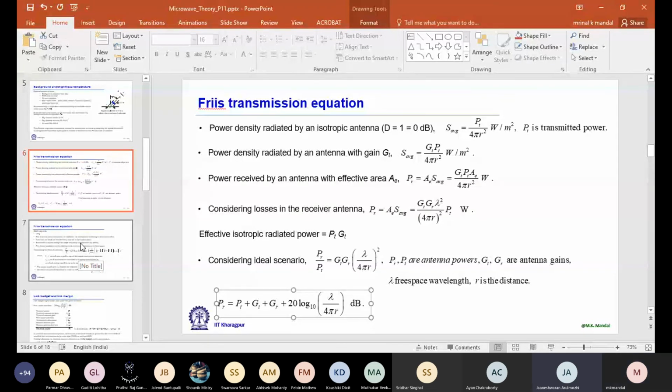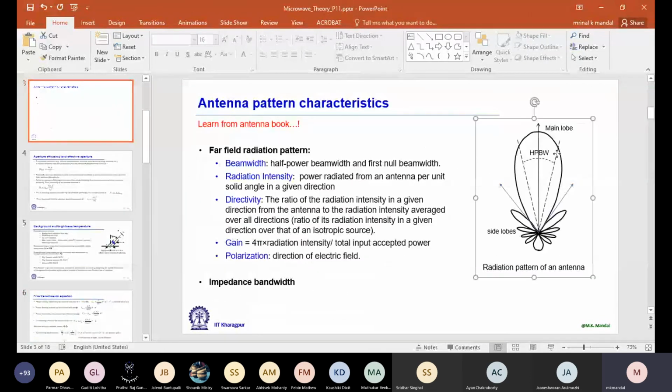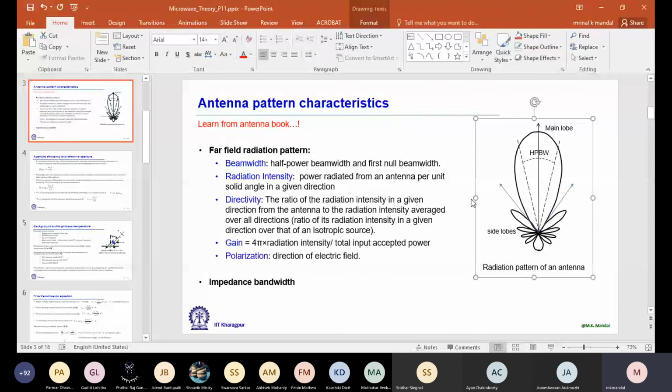Yes. Power, I said, no? And when we plot a radiation pattern, it is not E, it is E square. You can plot gain versus angle directly, but for that you need one reference antenna. Now, without using a reference antenna, when you are plotting normalized,